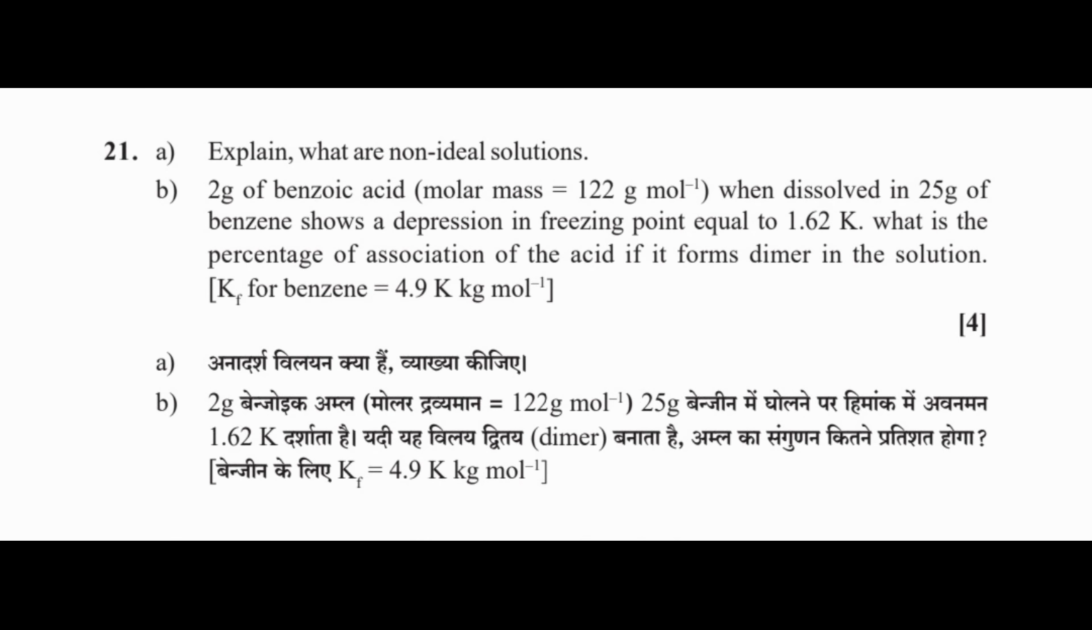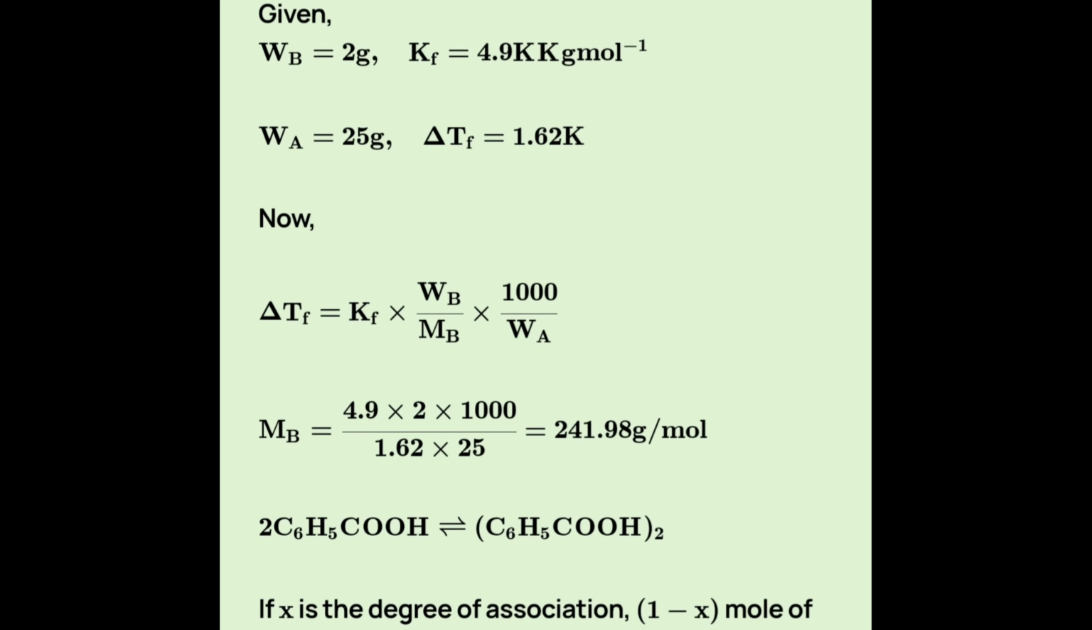Question 21b. 2 gram of benzoic acid when dissolved in 25 gram of benzene shows a depression in freezing point equal to 1.62 K. What is the percentage of association of the acid if it forms dimer in the solution? Pause the video and see the answer.